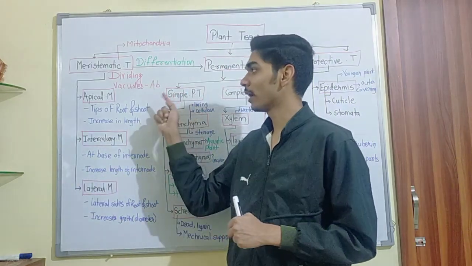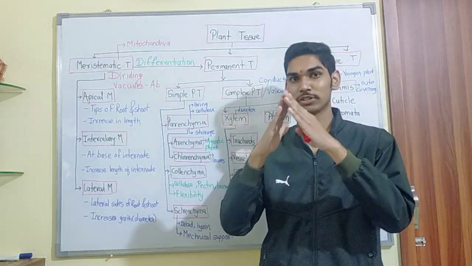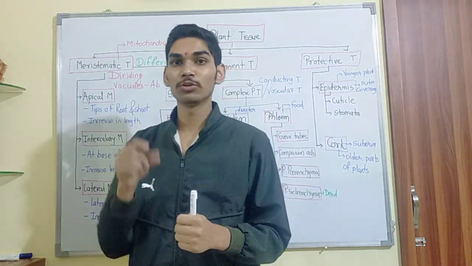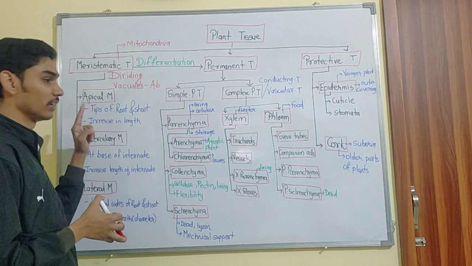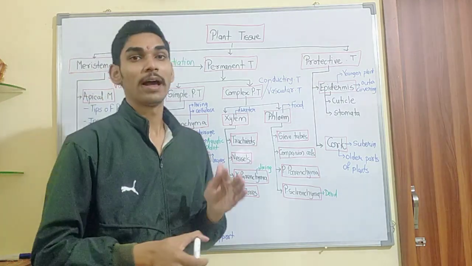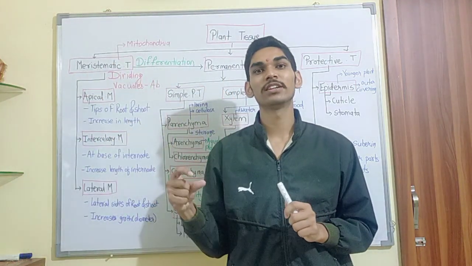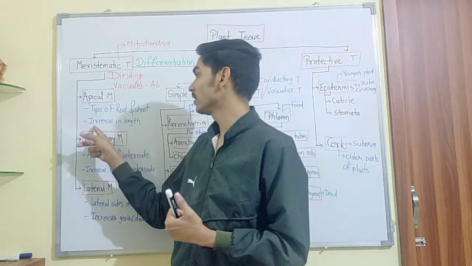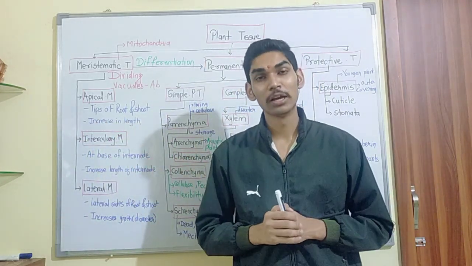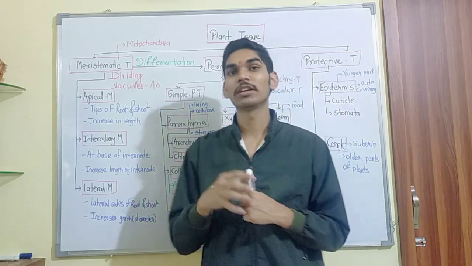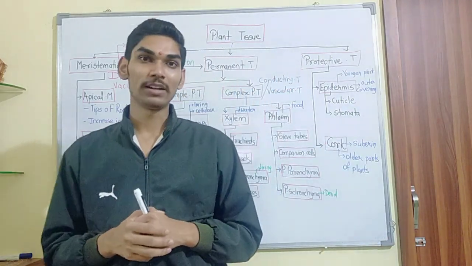The first type is apical. Apical means tip region. They are found at the tips of the parts of the plant. So in short, they are present at the tips of root and shoot. As a result, if they are present at the tips, what will their function be? Increase in the length of root and shoot. They help increase the length of root and shoot. In the sense, it helps in increasing the height of a plant.